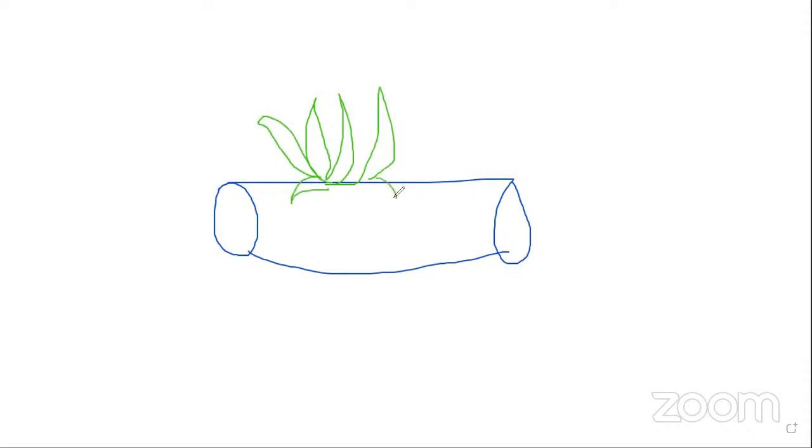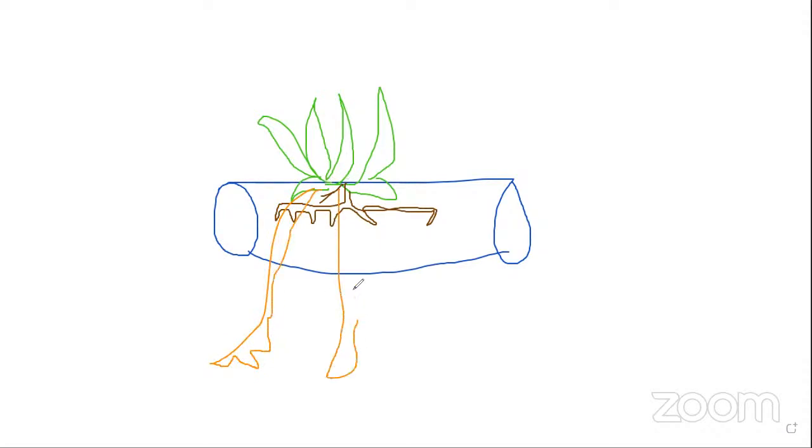Here the root is also there. The root is penetrated into this part of the plant, inside the xylem. Just imagine. And some of them are hanging on the tree. That is called spongy root. So this is the structure. I just drew it roughly.